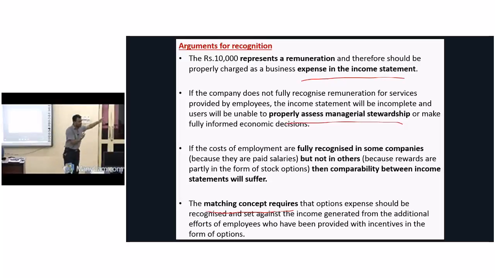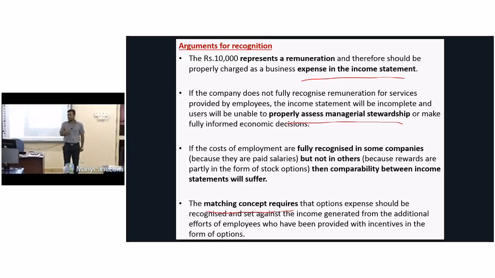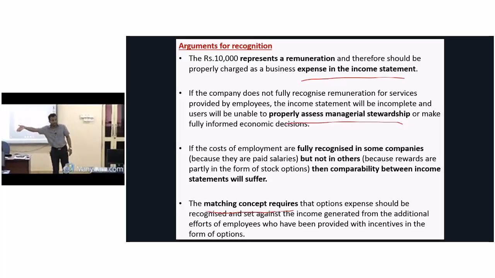Then I leave the company at the end of the first year, showing my performance. Then a second person will come, and he runs another 2 years. At the end of the third year, what happens? Employees will say, the previous manager gave a promise like this. Now the company should pay us a commission because we have increased the share price. Who has to take that burden? The new manager. Understand? So what is your conclusion? To assess the real managerial capacity, we need to recognize this as an expense. Otherwise, people will go, and the new person, the fourth year manager, will have to take all these burdens in his period.